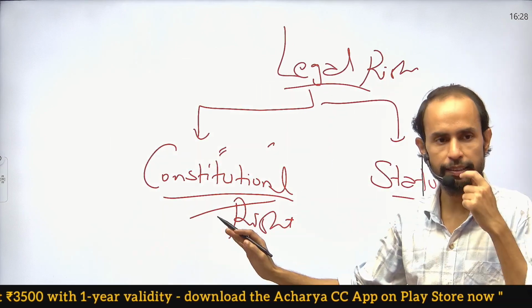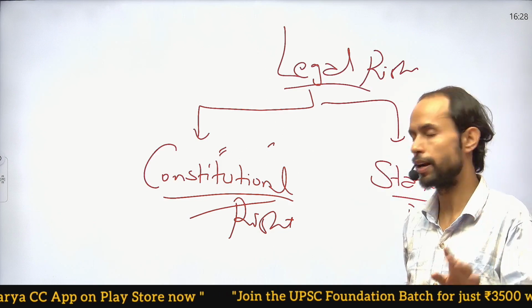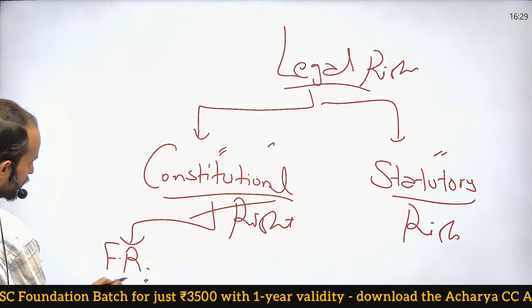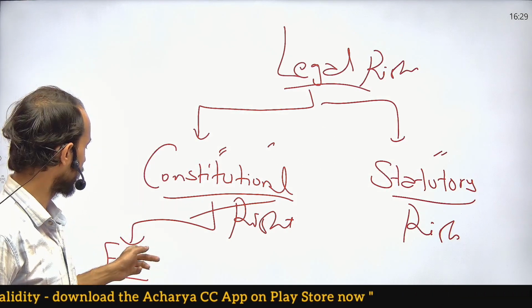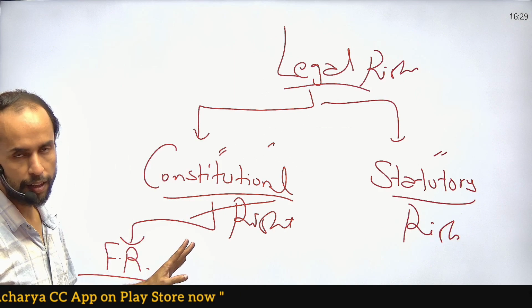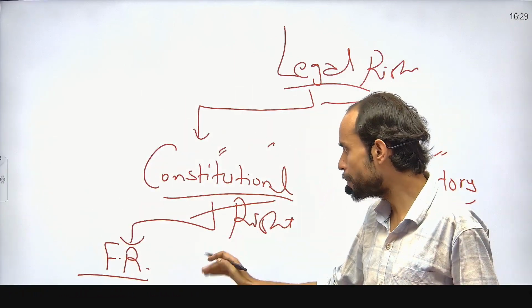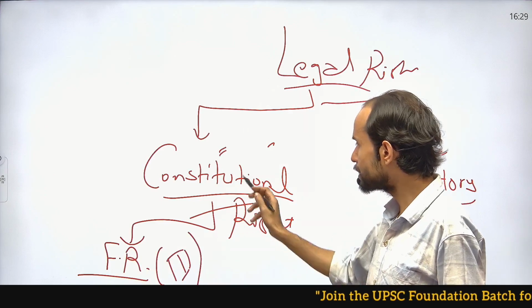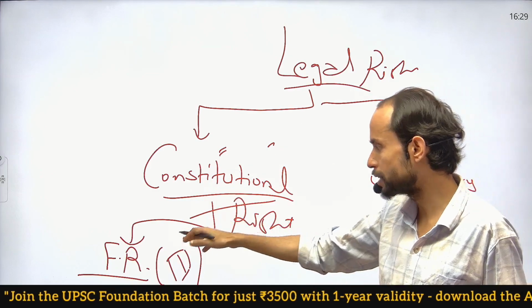A constitutional right means a right which is mentioned in the Constitution anywhere. So that's why fundamental right can be classified as one part of constitutional rights, because fundamental rights are a part of the Constitution, and if something is mentioned in the Constitution, it becomes a constitutional right. But fundamental rights incorporated under Part 3 of the Constitution are a segment of constitutional rights, not the entire constitutional right. It is a broader term, and fundamental right is a specific term.